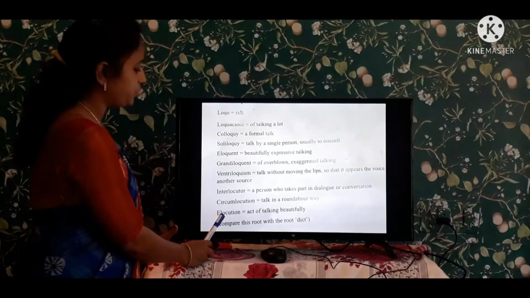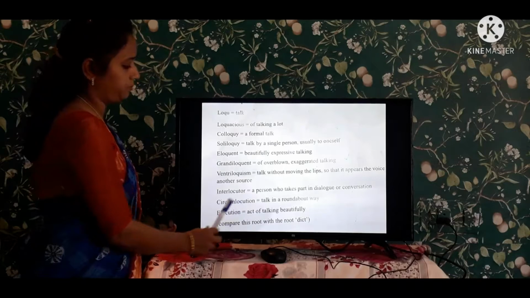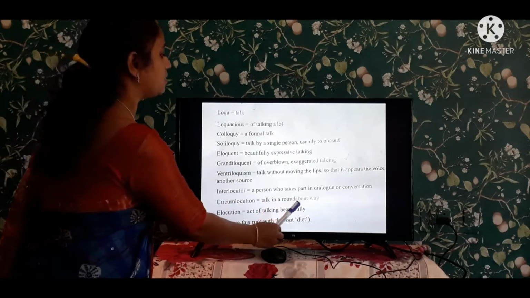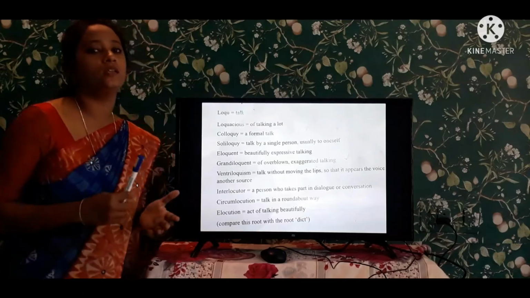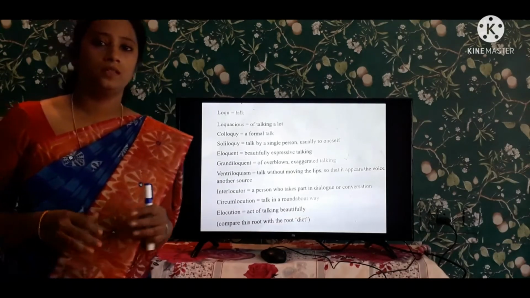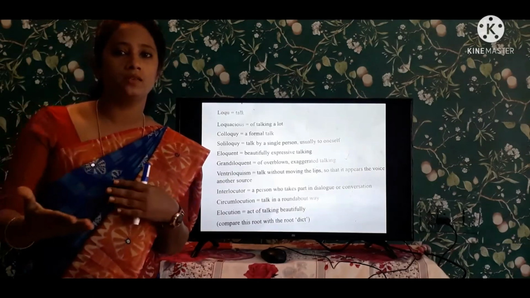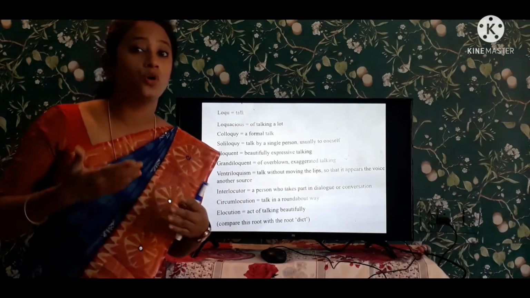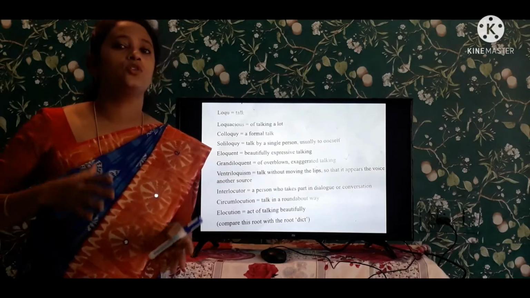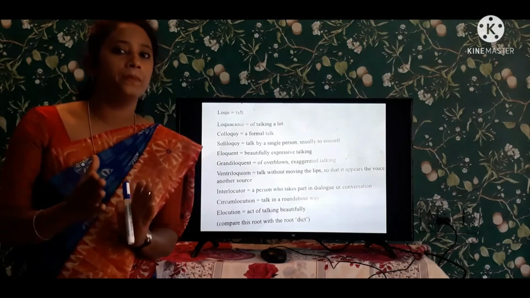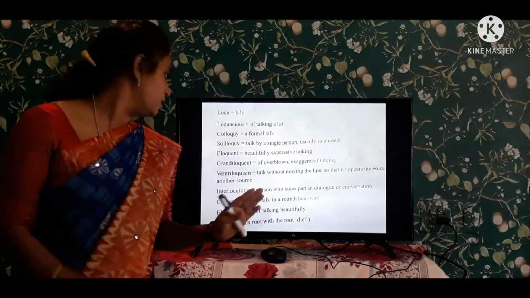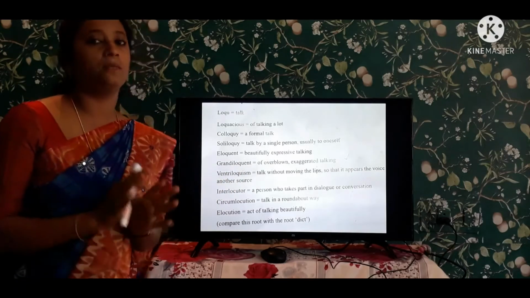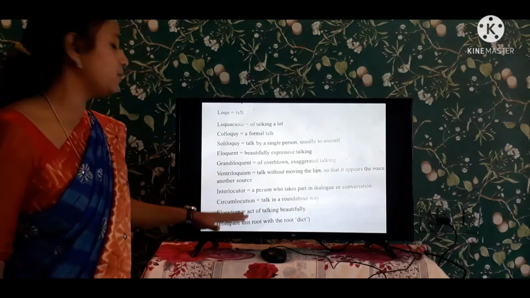And coming to the next one is circumlocution. See here, talk in a roundabout way. Some people don't talk in a straight way. They talk indirectly with the people, which is known as circumlocution. Donka tiruguduga matladu. So this is the best example for this circumlocution.